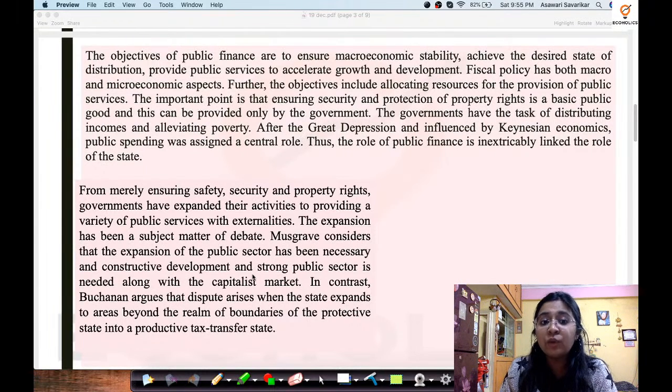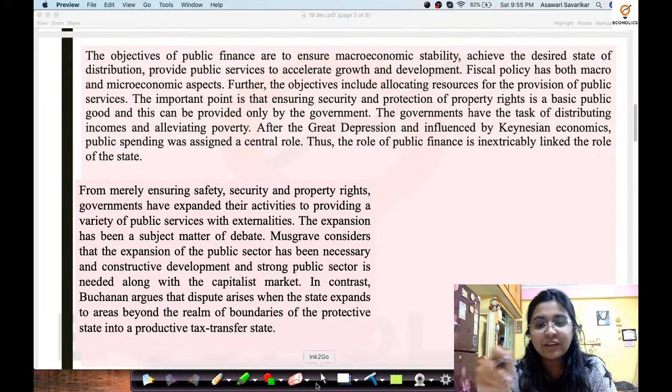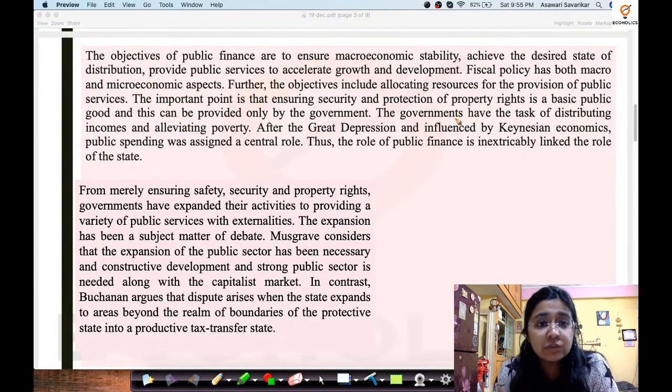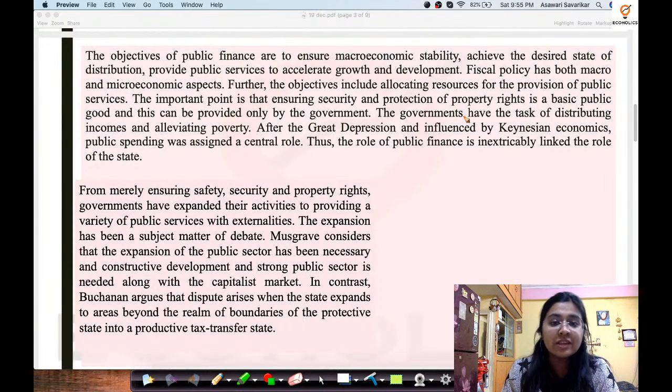I have this pencil through which I can highlight anything. However, when we appear for the UGC NET examination, we do not have the benefit of a pen or a pencil, right? So you have to note down everything on the piece of paper that you've been given. That is why I'm going to highlight a few things which might be interesting and good to note, so that we can solve the questions later. Okay, so let us begin.